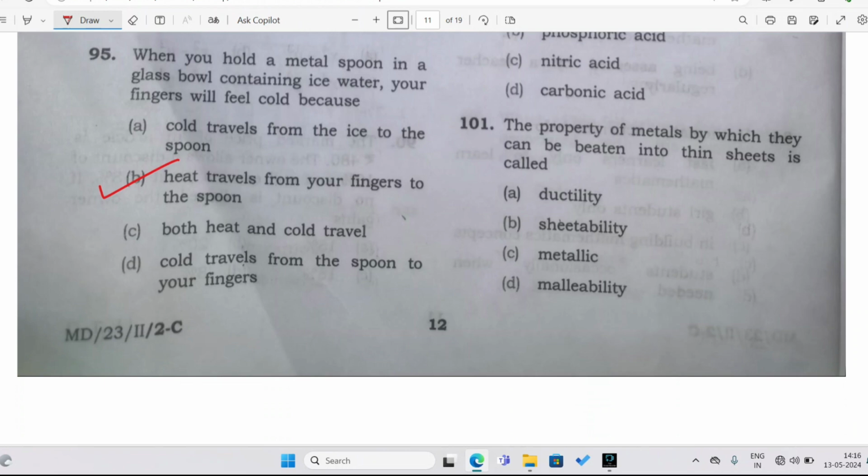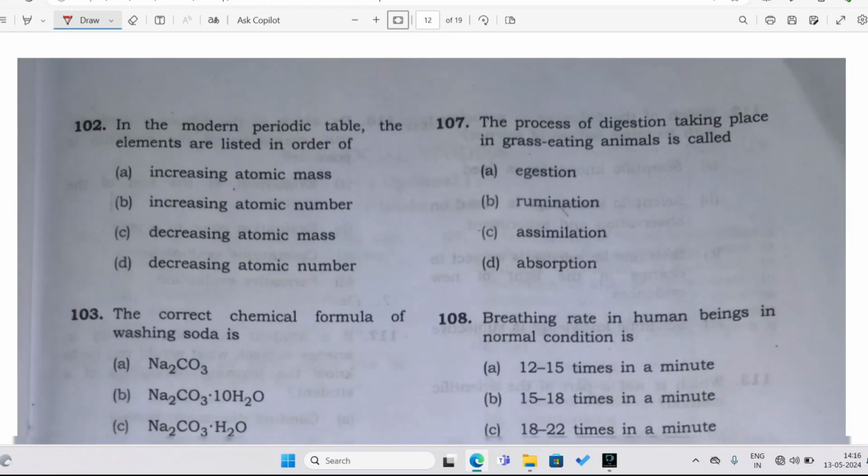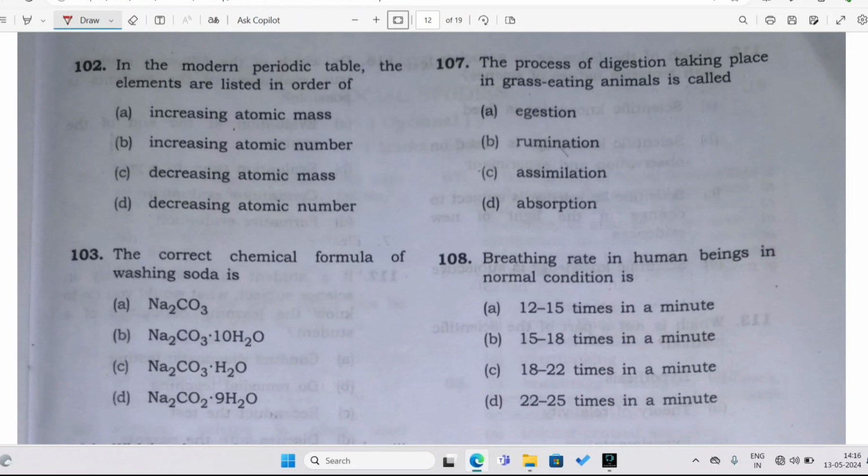Now, the property of metals by which they can be beaten into thin sheets is called what? It is called malleability. So malleability is the ability of a metal to be beaten into thin sheets. All right, next question. In the modern periodic table, the elements are listed in the order of increasing atomic mass, increasing atomic number, decreasing atomic mass, or decreasing atomic number.